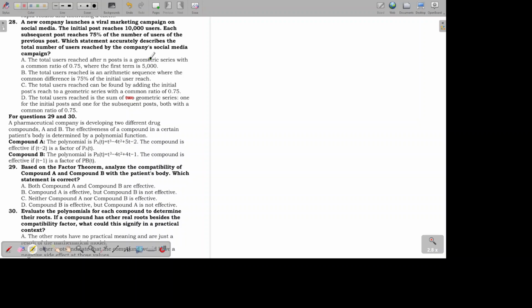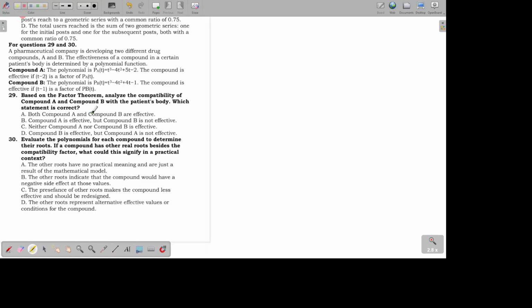So it just says one geometric series, so 10,000 users, and then we keep multiplying by 0.75. So we just have to add those and we should have the answer. So letter C is the closest to the truth there.